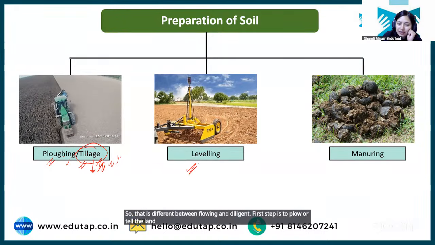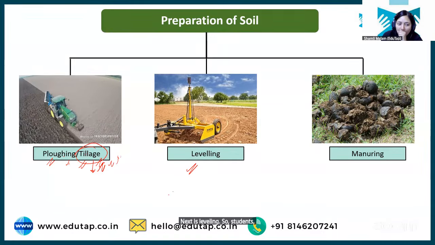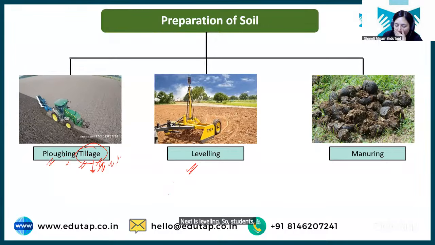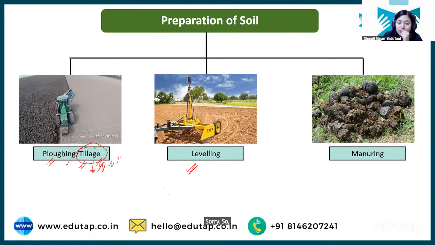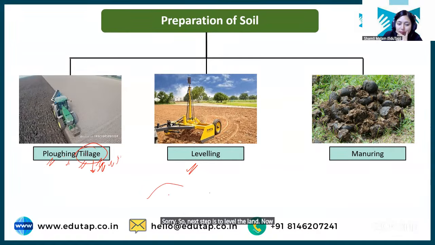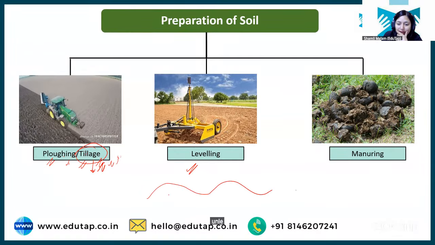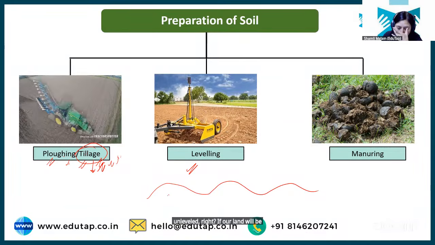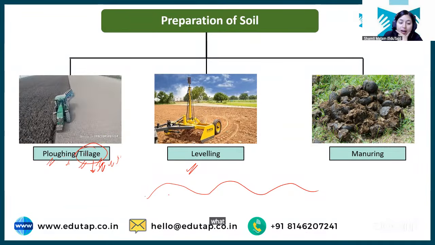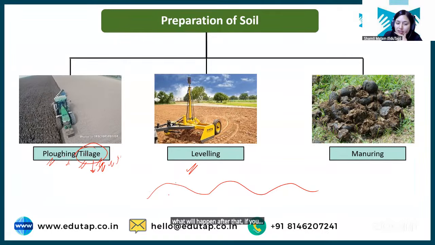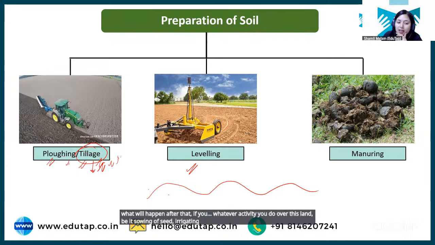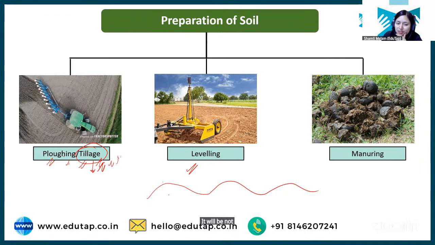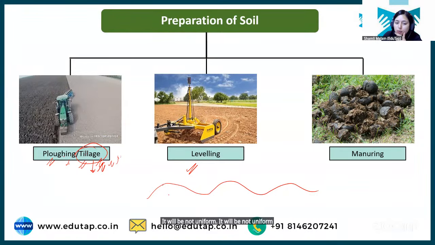Next is leveling. So the next step is to level the land. Now, if our land is unleveled, what will happen? Whatever activity you do over this land, be it sowing of seed or irrigating the field, it will not be uniform.